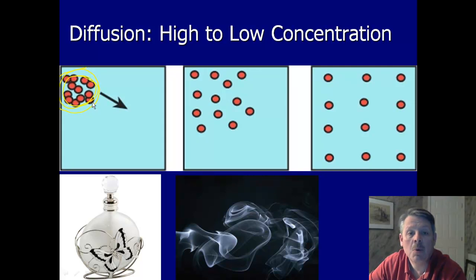Those smell particles all move, and they bounce off of each other, and the air molecules hit them and whack them and move them around. And so those smell particles diffuse, and they always go from an area of high concentration to an area of low concentration where they're spread out. Over time, they spread out more and more to the point where you can't smell them anymore.